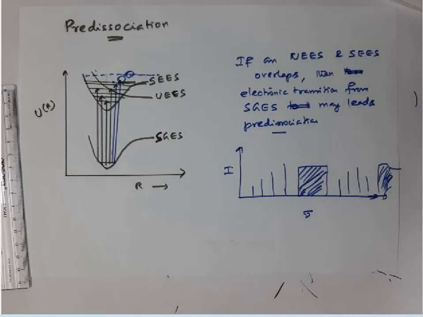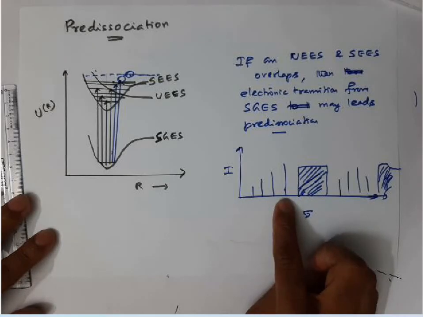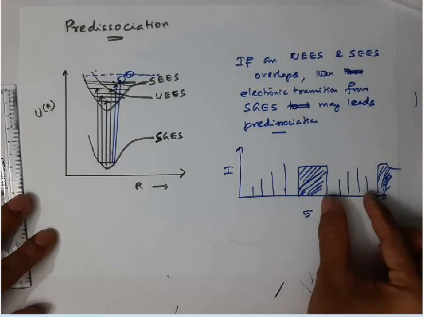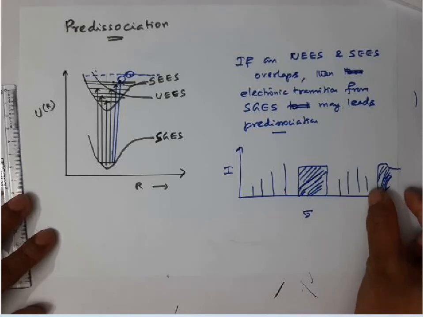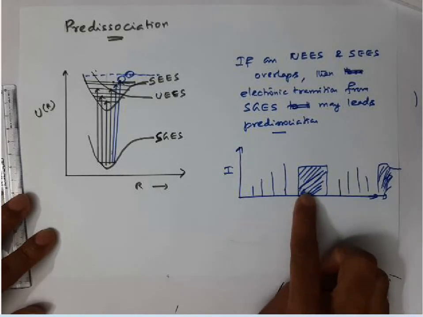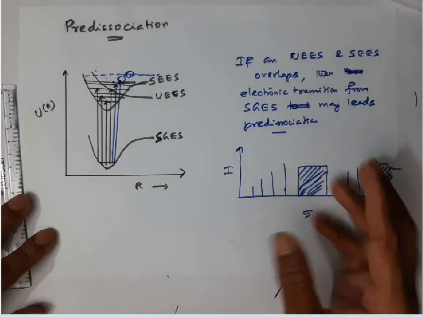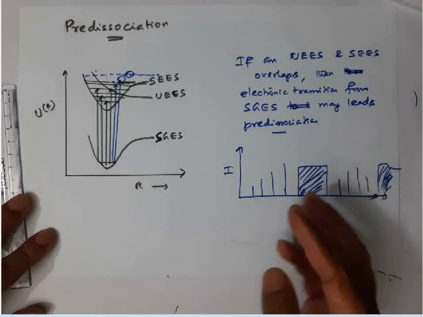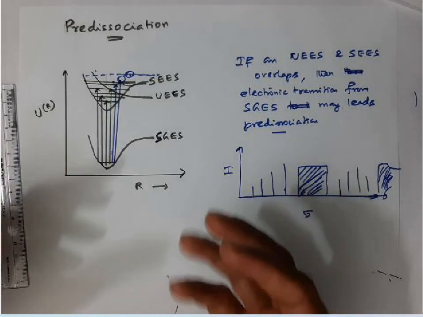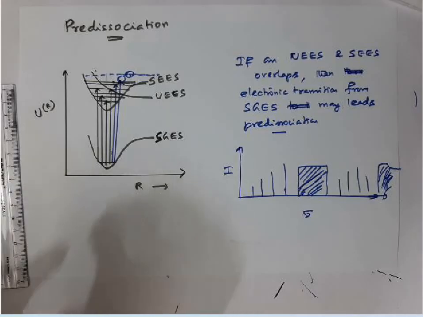Suppose you get a spectrum like this: quantized vibration lines, continuum, again quantized vibration lines, then a final continuum. This indicates that the molecule is dissociated before normal dissociation. When you take a spectrum, we won't take a single molecule.